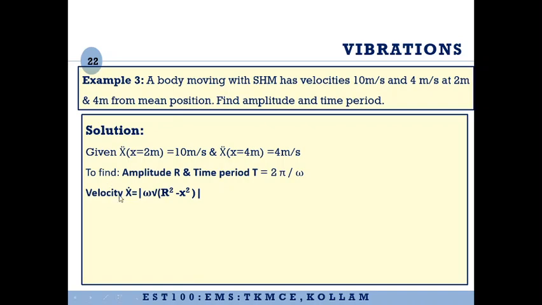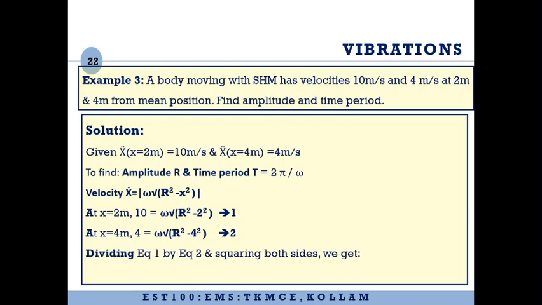So we know that the expression for velocity is omega root of r square minus x square. Let us substitute whatever is given to us. 10 is equal to omega root of r square minus 2 square, that is equation number 1, and 4 is equal to omega root of r square minus 4 square, that is equation number 2. Now if we square both sides of these two equations and divide equation 1 by equation number 2, we get this expression: 10 by 4 the whole square is equal to r square minus 4 divided by r square minus 16. If you simplify this expression, you will get r, that is the amplitude, equal to 4.28 meter.